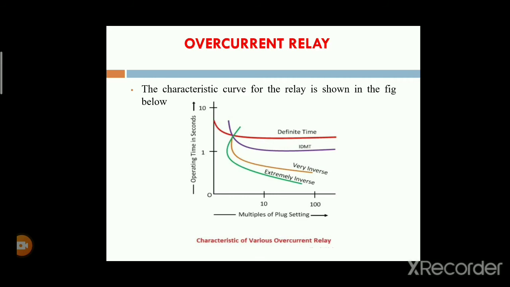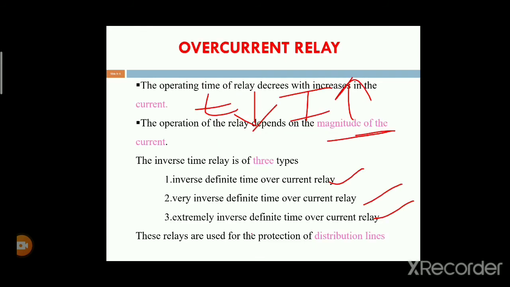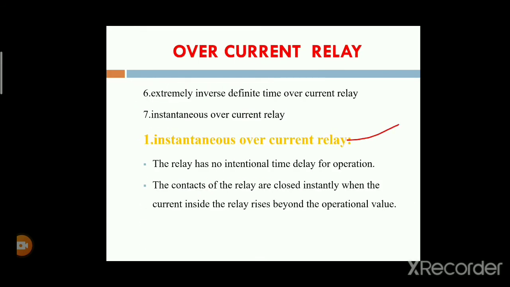Basically, on the basis of time, the overcurrent relays are classified into seven types. The last type is the instantaneous overcurrent relay.